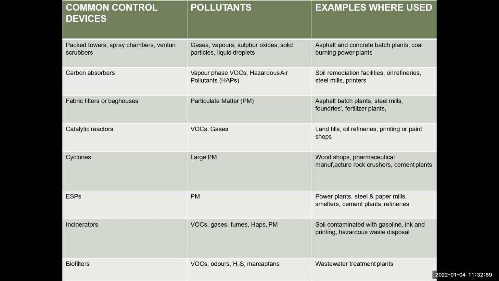Here are the common control devices, the pollutants they handle, and examples of where they are used. A common control device you all know is the ESP. ESP तुम समझते हो क्या होता है? What is the ESP?